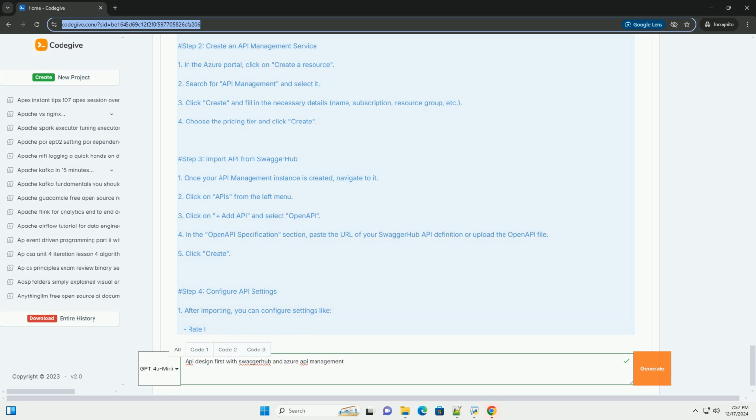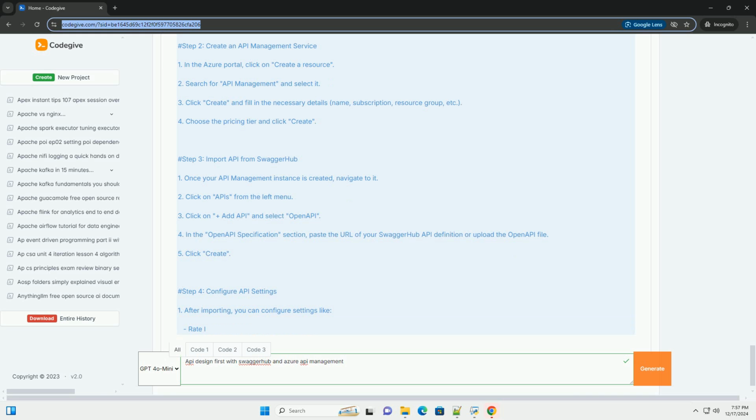POST request to create a new todo: HTTP POST https://your-api-management-instance.azure-api.net/v1/todos. Content-Type: application/json. title: Learn Azure API Management. completed: false.